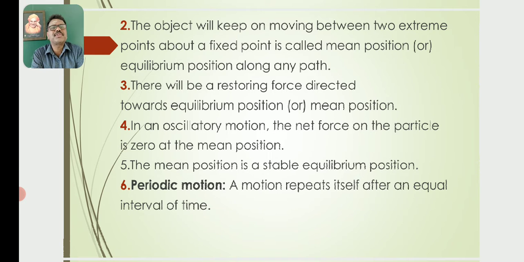There will be a restoring force directed towards the equilibrium position or mean position. In an oscillatory motion, the net force on the particle is zero at the mean position. The mean position is a stable equilibrium position. A periodic motion is a motion that repeats itself after an equal interval of time.